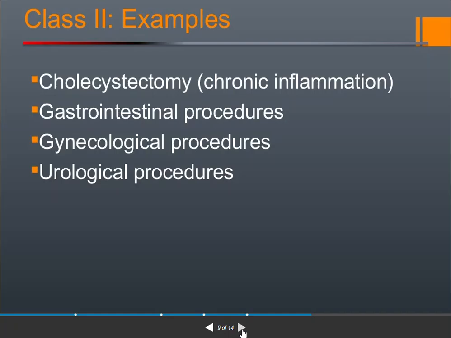Examples are cholecystectomy, that is a removal of the gallbladder. Next, gastrointestinal procedures, means any procedure of the GI tract. Gynecological procedures, that is any procedures due to gynecological problems, and urological procedures that are related to the renal system.